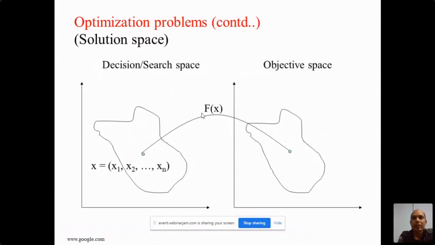Here we have a feasible search space in which we change the decision variables, and this will be reflected in the objective space. So your search space should be within this boundary, and your decision variables must lie within this feasible search space. We have to take care of this.